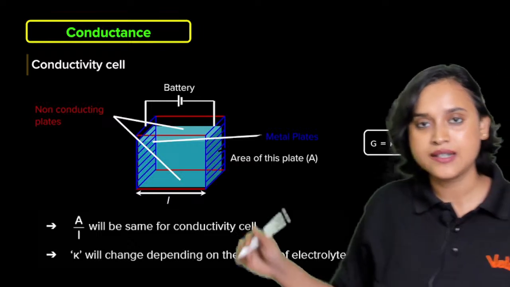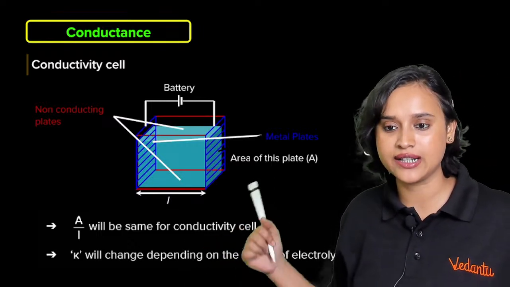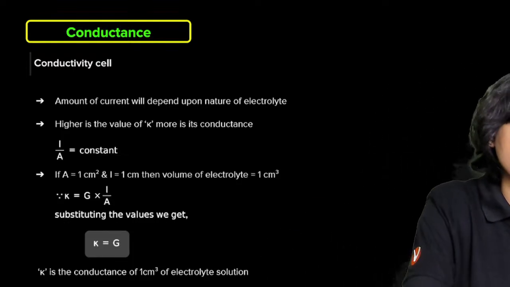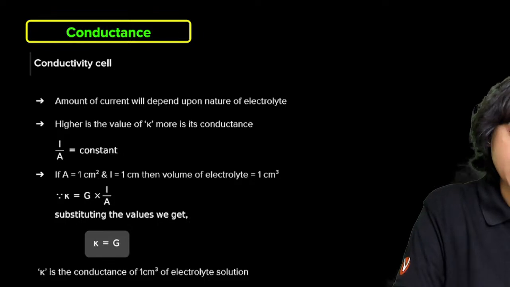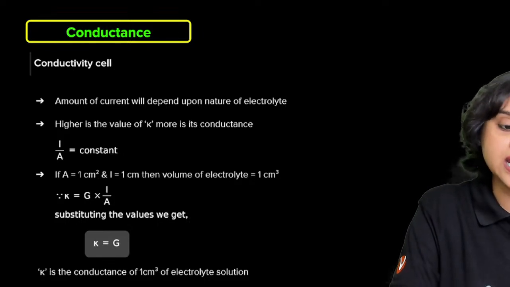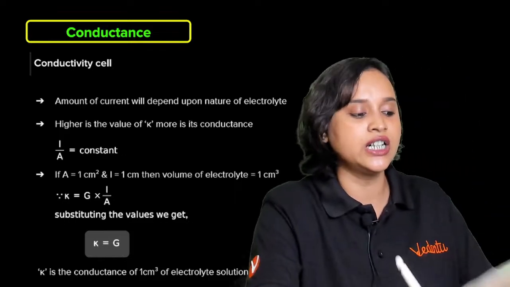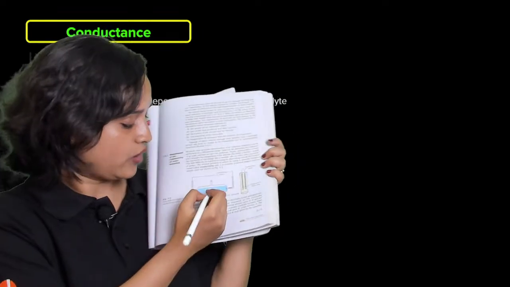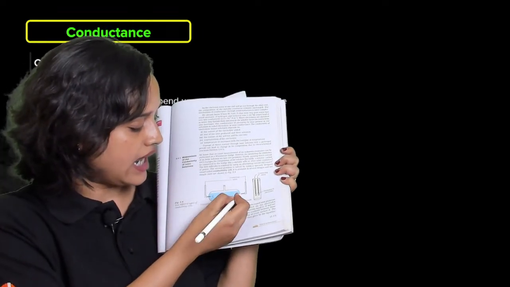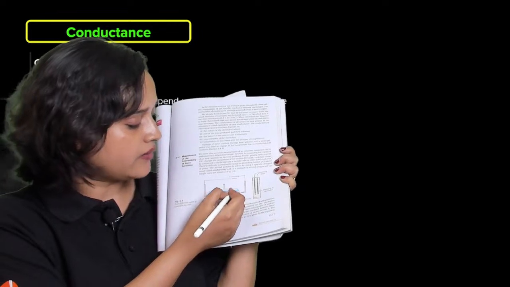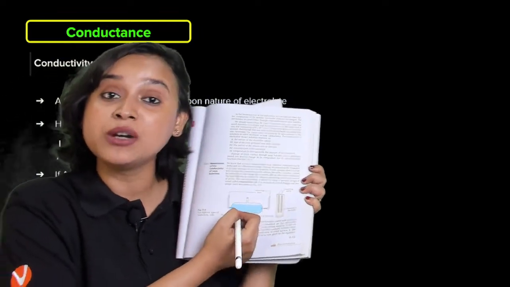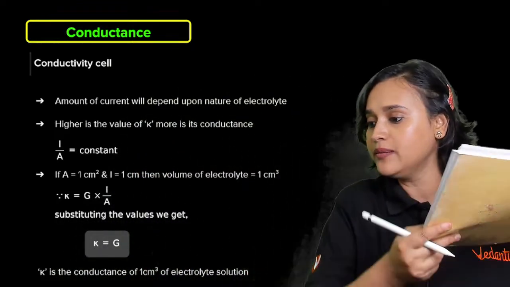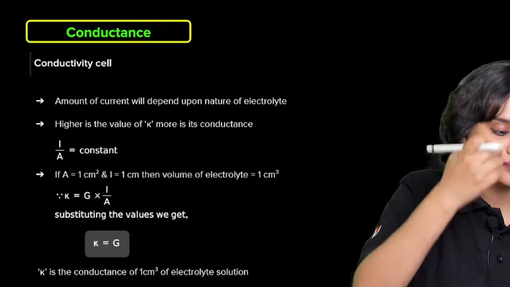See here, this is what it is. Again, that is there in your NCERT. I'll tell you the page number also. The page number is probably 73, Conductance of Electrolytic Solution, Measurement of the Conductivity of Ionic Solution. See this particular picture, everybody. Right here, from here to here, you will have a length. From here to here, you will have a length. And there will be an area of cross section. This you will not be able to change. And that, my dear students, is your cell constant. Clear, everybody?